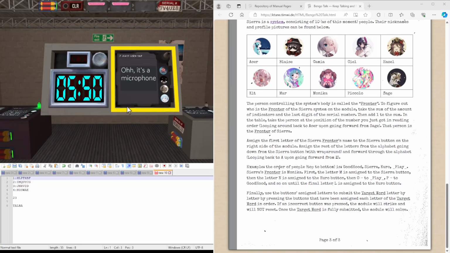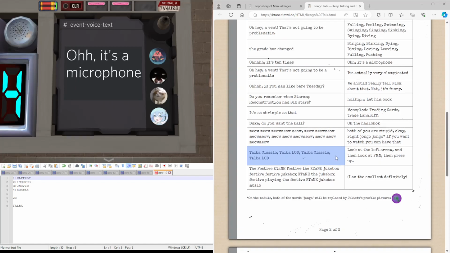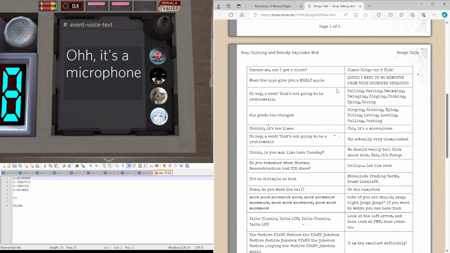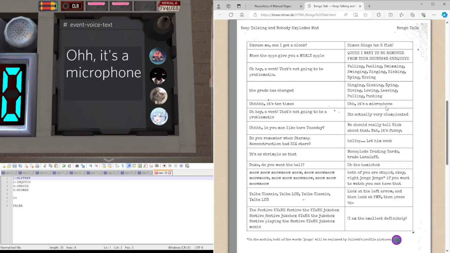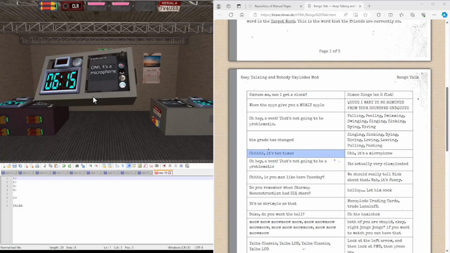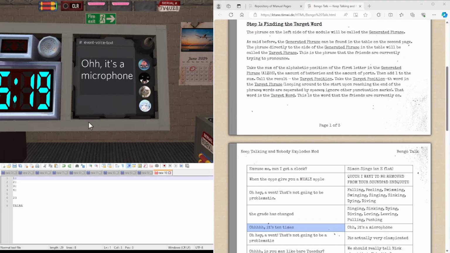Let's do another example. So this time our phrase is, oh, it's a microphone. Here. So our target phrase is, oh, it's 10 times. We can read these again. And this is the reason I loaded up separate bombs, because as you can see, it was heavily edgework dependent.